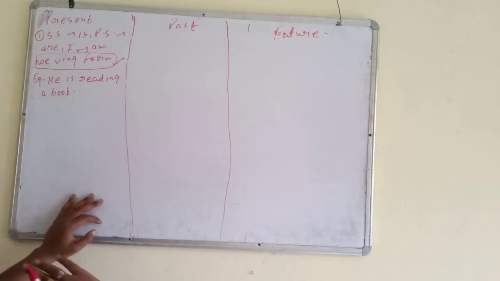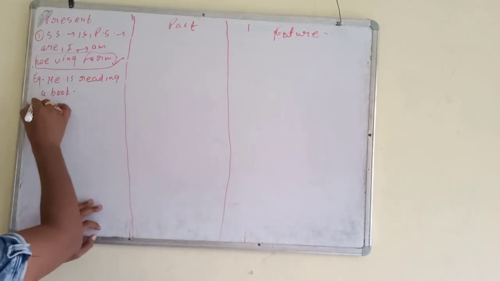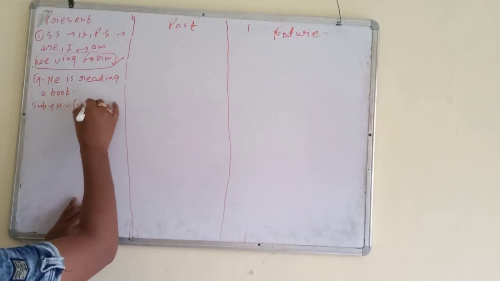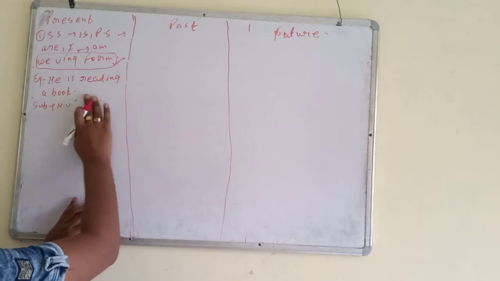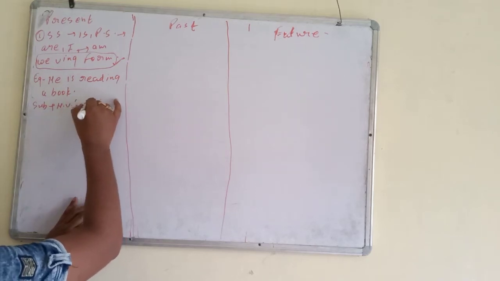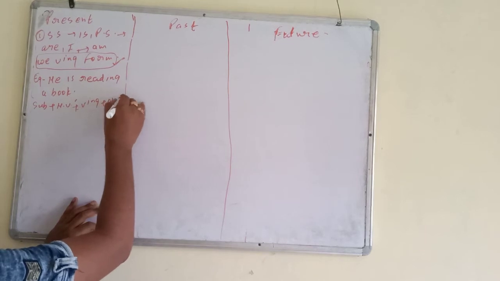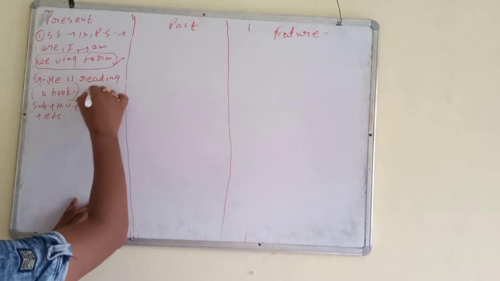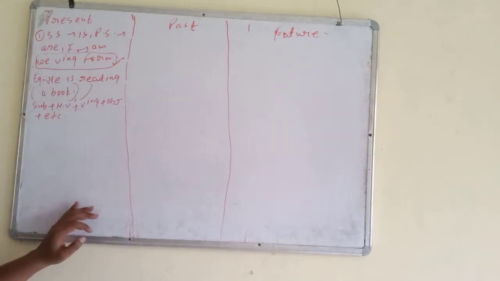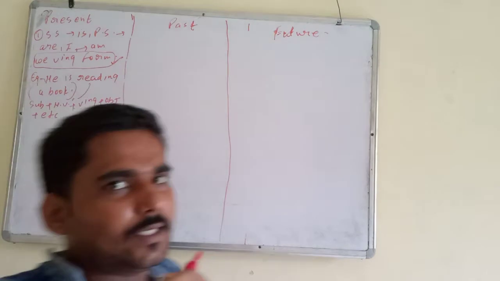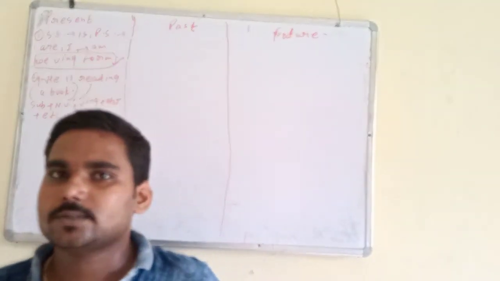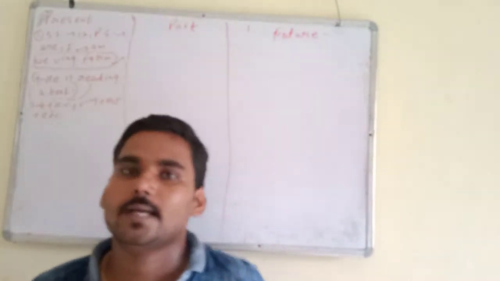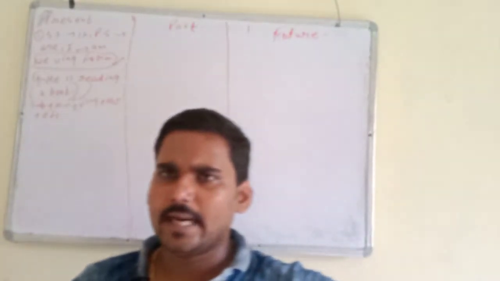This is present continuous. Okay, if you want to write the rule, subject, helping verb, is, am, are. Helping verb you know very well. Then ing form of the verb, object and other word. This is the rule. Subject is he, helping verb is, then ing form reading, object is a book. This is present continuous tense. In negative, he is not reading a book. In yes no type, is he reading a book? In WH type, when is he reading a book? Okay, you can write the rule.